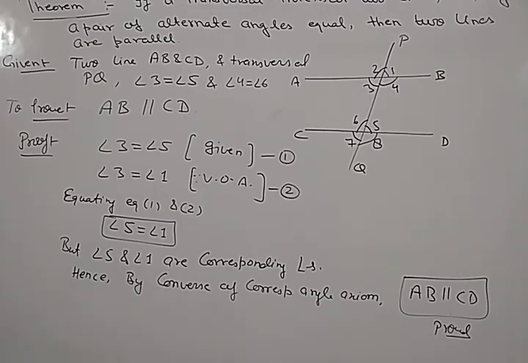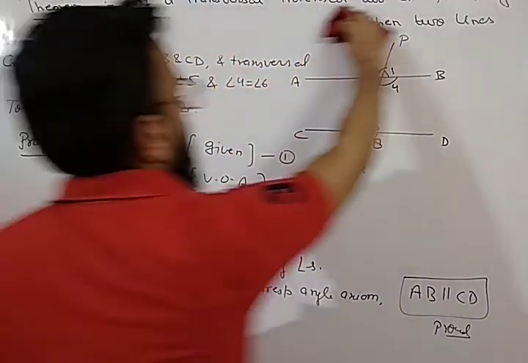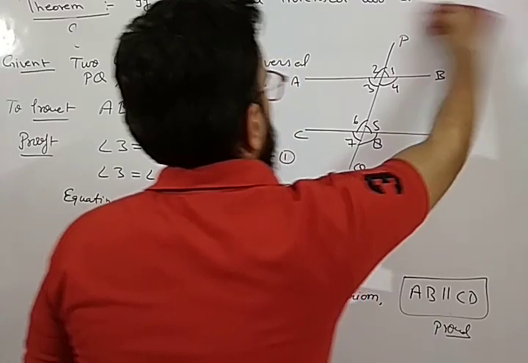So note down this theorem. Now the last theorem. Now coming to the next theorem.